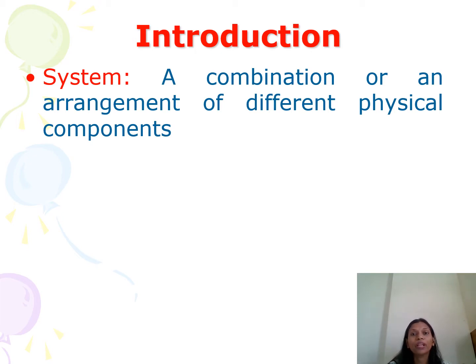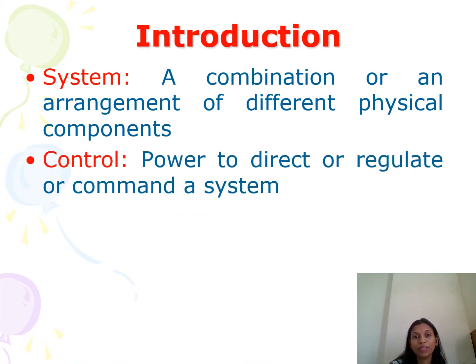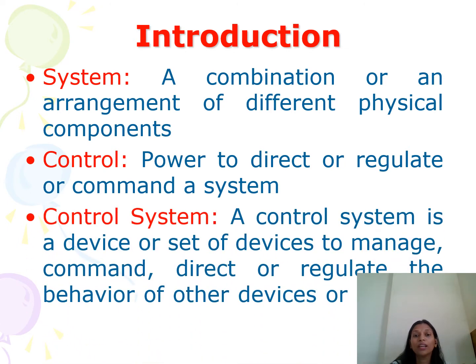For example, take a classroom. A classroom is a system which consists of physical components such as benches, fans, lights, board, students, etc. But without a teacher, there is no control on a class. Here, control comes. It is a power to direct or regulate or command a system.